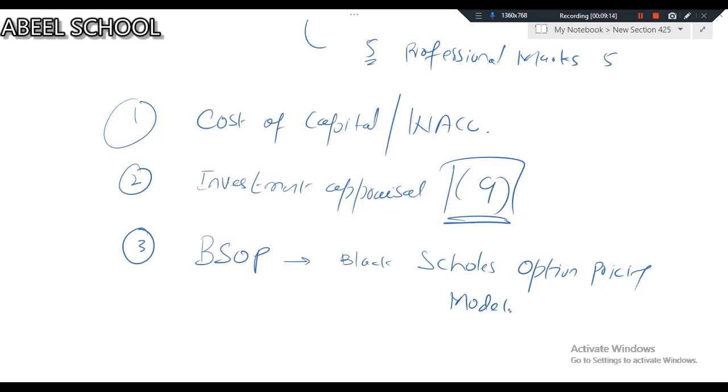For BSOP, students need to have only one skill, and the name of that skill is Excel. So obviously we'll be discussing the entire BSOP Black-Scholes option pricing model on Excel. So it is very, very easy. If you have even a little bit of command on Excel, BSOP will never disturb you. So BSOP is an Excel exercise, that's it.